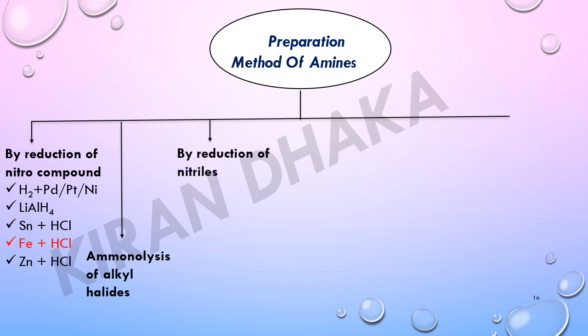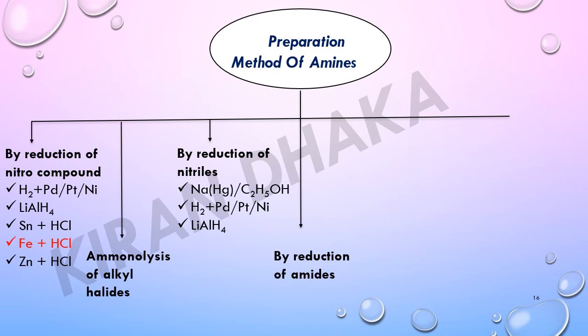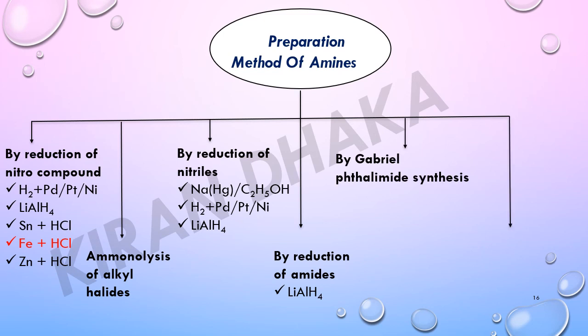Next method, by reduction of nitrile in presence of sodium mercury followed by ethanol, or H2 plus palladium platinum nickel, that is catalytic hydrogenation, or in presence of lithium aluminium hydride. Next preparation method, by reduction of amides in presence of lithium aluminium hydride. Next method, by Gabriel phthalimide synthesis, and next method by Hofmann bromamide degradation reaction.